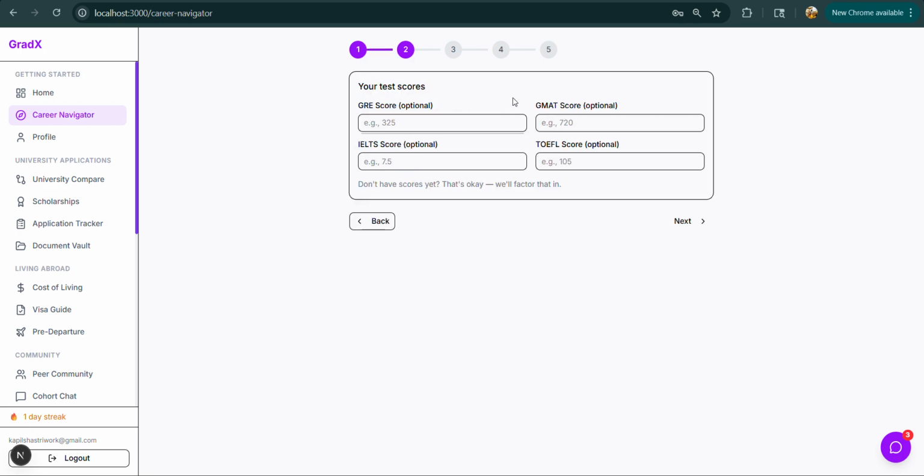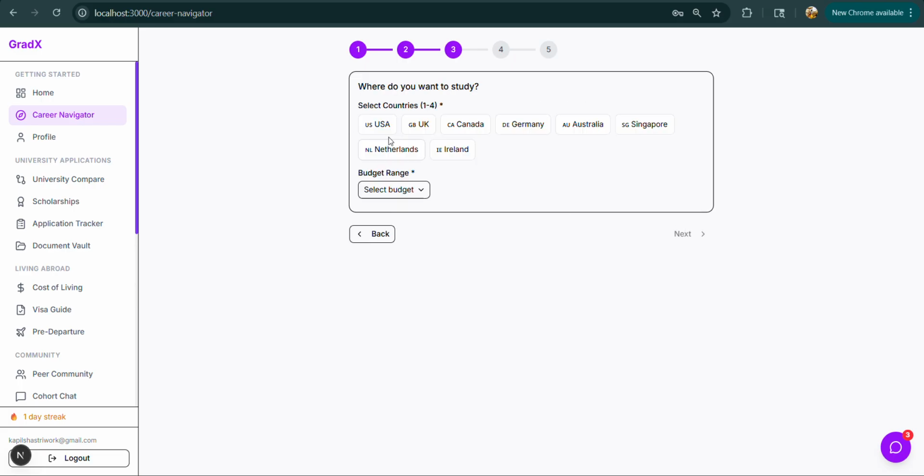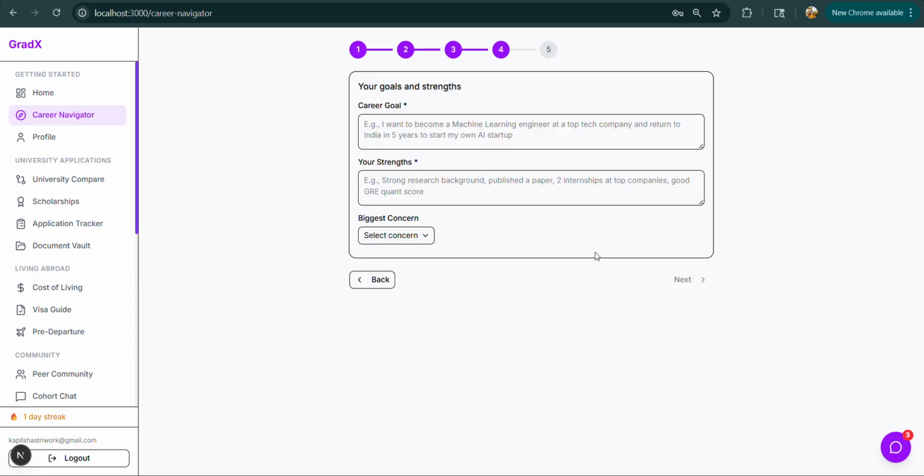Now the student will definitely go through one of these exams, but let's say the student has only taken IELTS and not GMAT or GRE, and wants to pursue his MBA in the US, UK, or maybe in a German university, and his budget is, let's say, 15 to 25 lakh, because this is also the budget in Indian universities.